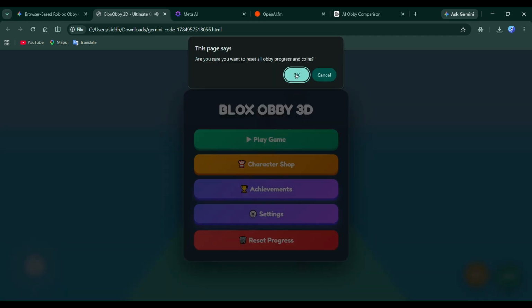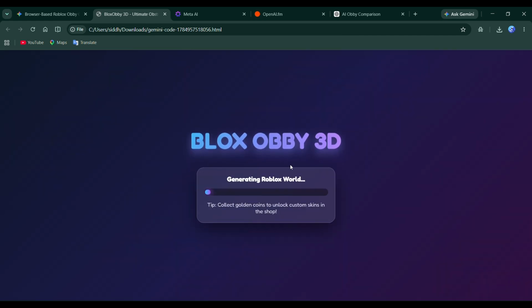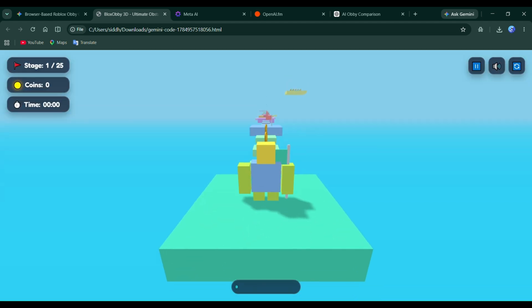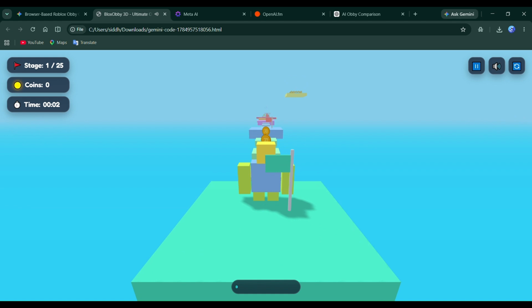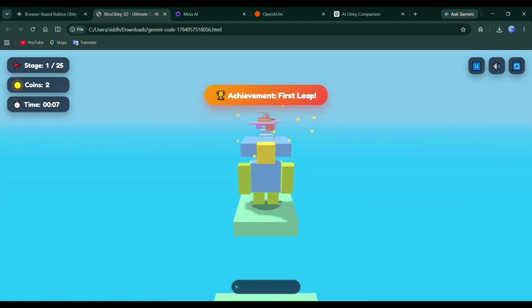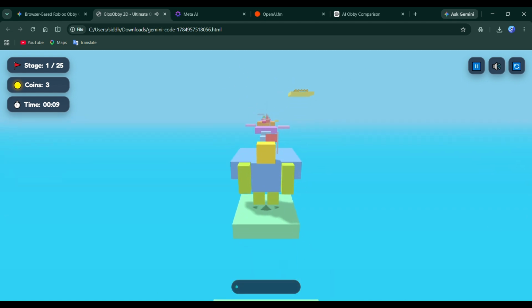From what I've seen so far, this project performs well in terms of gameplay and stability. It might not have the most advanced graphics, but it succeeds where it matters most by providing a fun and playable experience. At the end of the day, that's something every game should aim for, whether it was created by a person or generated with the help of AI.